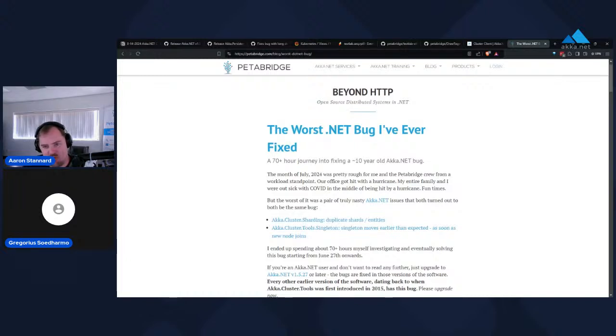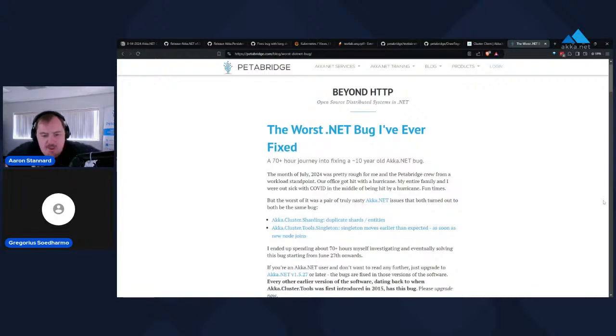This is a measure of people getting successful using OpenTelemetry and other solutions like Application Insights in their programs. So this bug's probably been happening, but it's been very difficult for people to observe for some time. What's gotten better is there are a lot more people using cluster sharding now, and a lot more people who are able to observe this type of problem when it happens.